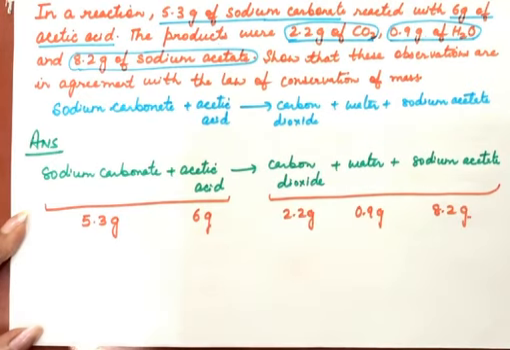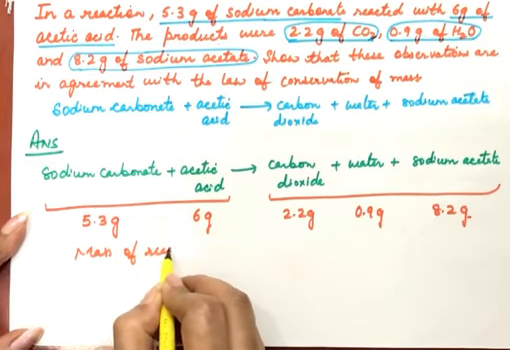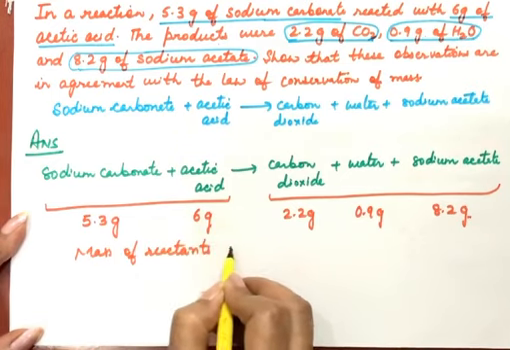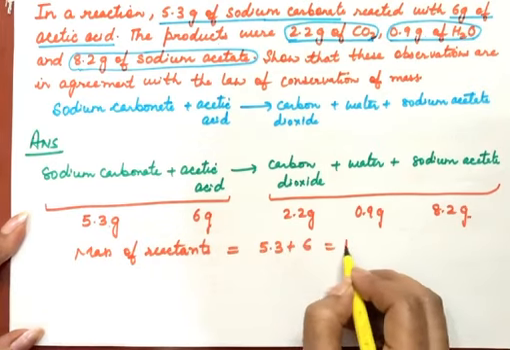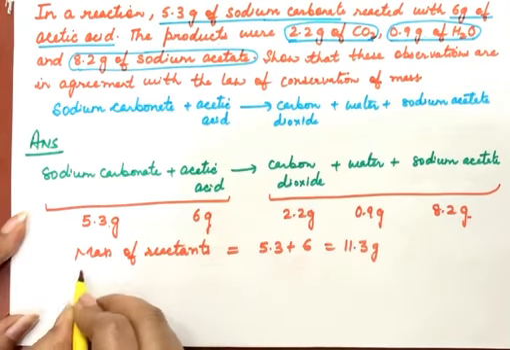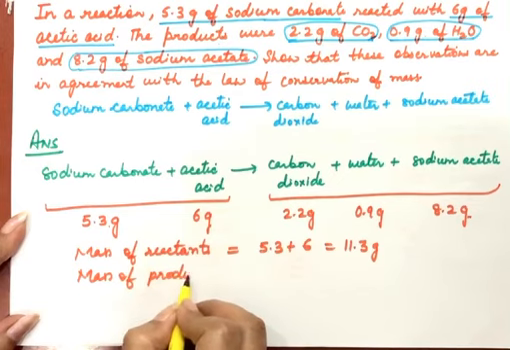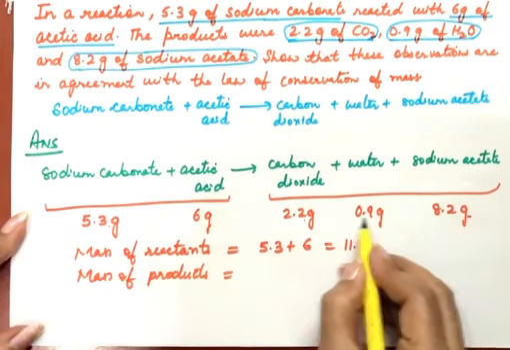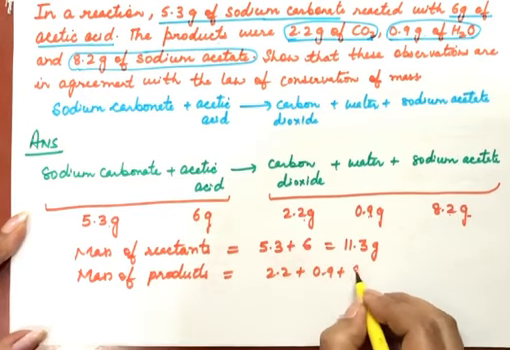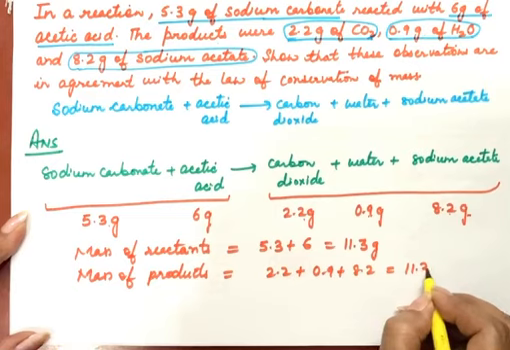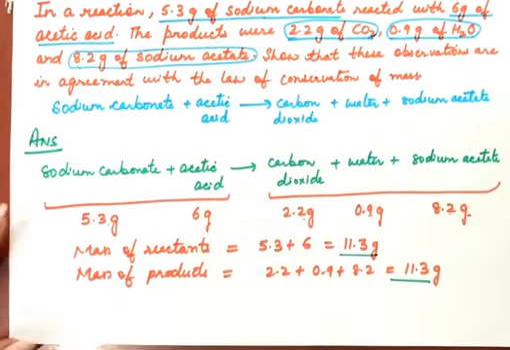So then mass of the reactants is equal to 5.3 plus 6 grams. This is equal to 11.3 grams. Now come to the mass of products. Product mass is 2.2 plus 0.9 plus 8.2. Add these, this also comes out to be equal to 11.3 grams. So mass of reactant is coming out to be equal to mass of the product.